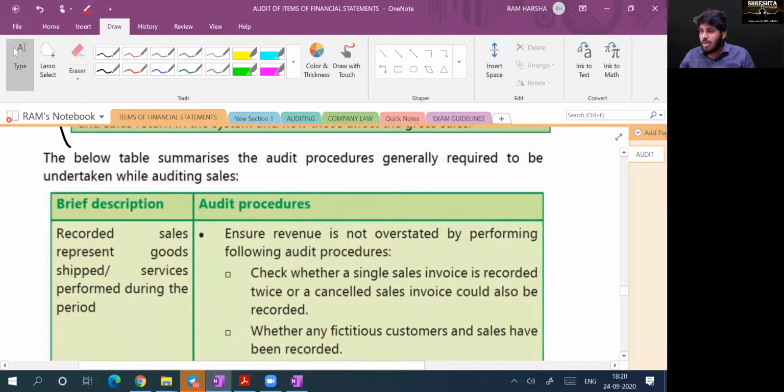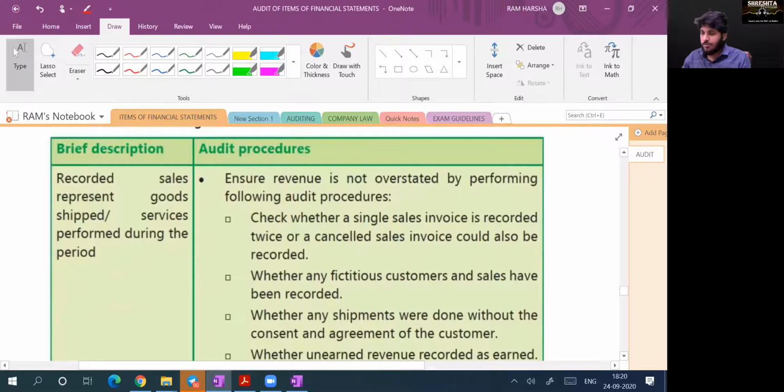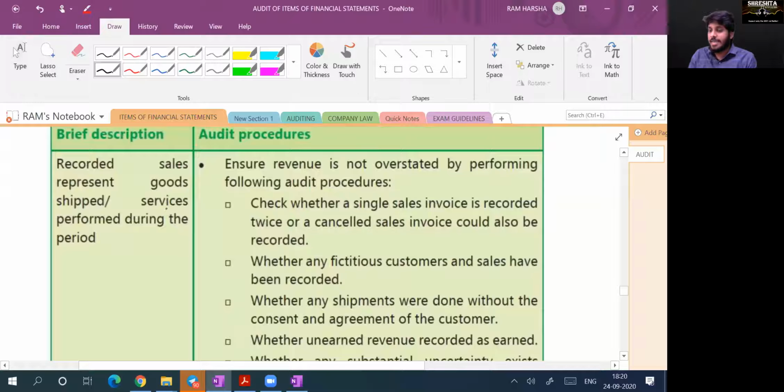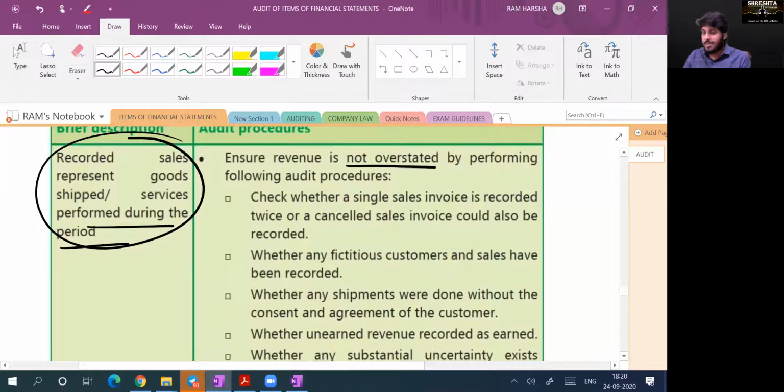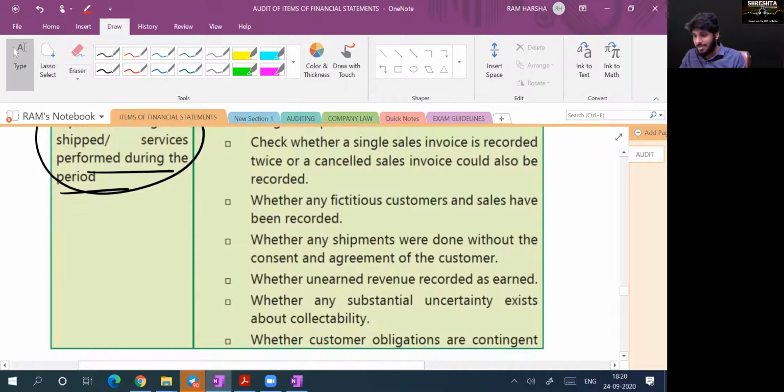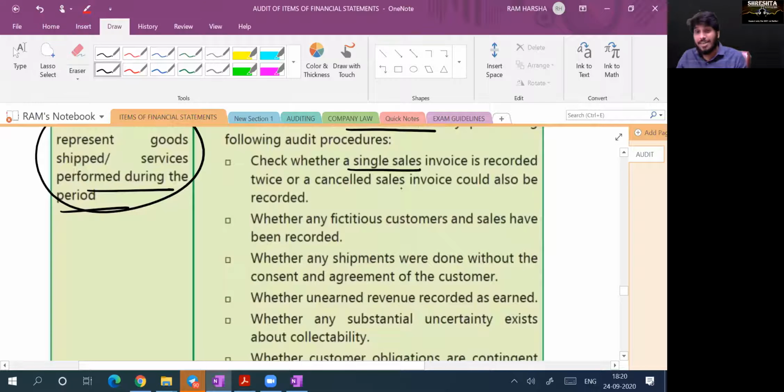Okay. So what is the broad procedure of audit? First, I should say recorded sales and services performed during the period. Whatever sales are recorded, how will I verify? What is the objective of this? Ensure that they are not overstated. Also, we have to ensure that they are not understated. Check whether a single sale invoice is recorded twice, or whether a cancelled invoice could also be recorded, yes or no? Or duplication and fictitious. How should you check duplications?